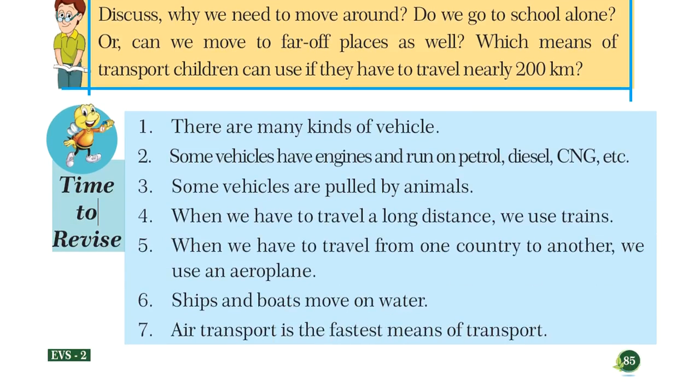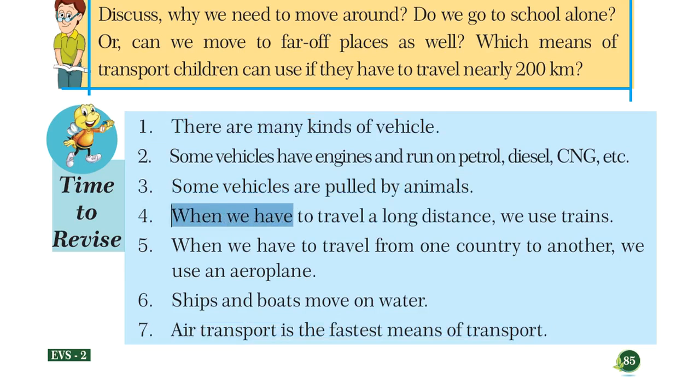Now children, let us revise what we learned in this chapter. Time to revise. There are many kinds of vehicles. Some vehicles have engines and run on petrol, diesel, CNG, etc. Some vehicles are pulled by animals.